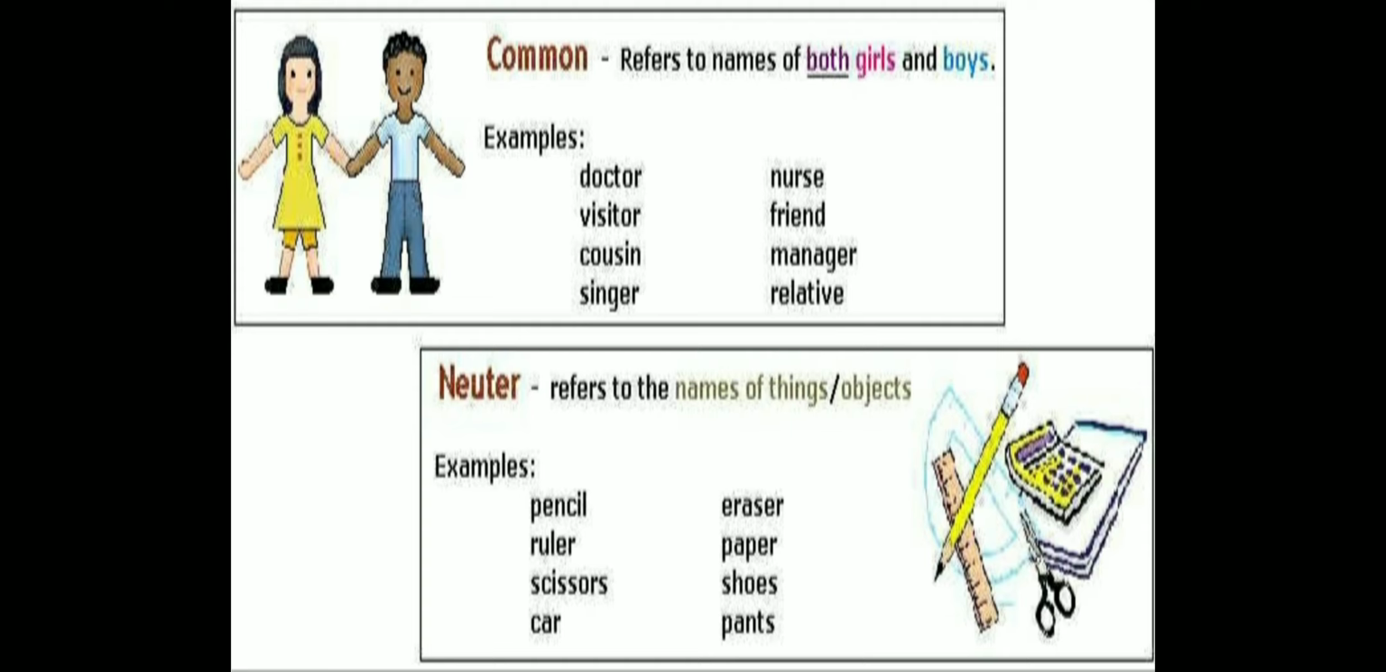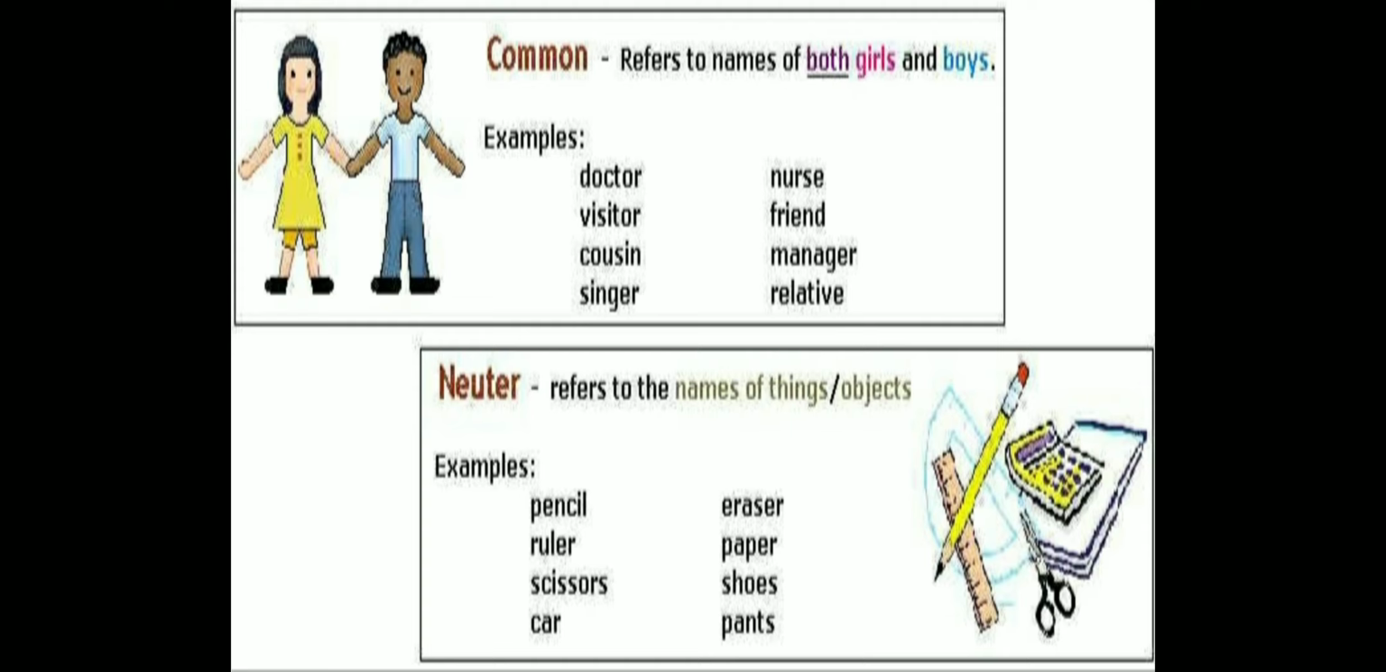When you are referring to a term which can either be boy or a girl, it can either be masculine or feminine, it can be both of them, then it is a common gender. When you are referring to non-living things which is neither female nor a male, that you cannot assign gender, then it is neuter gender. I hope it is clear to you.